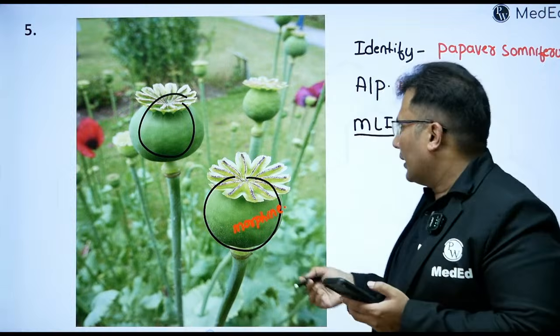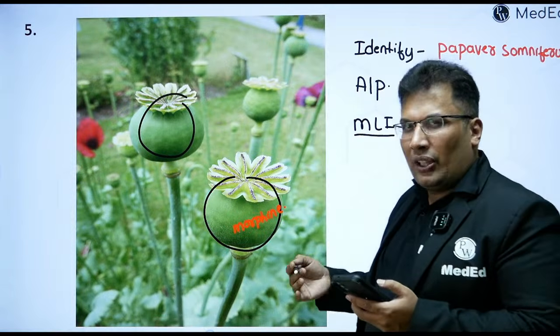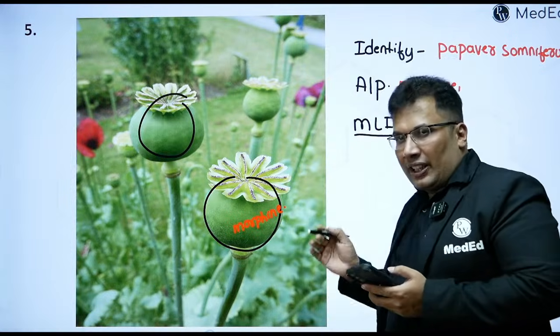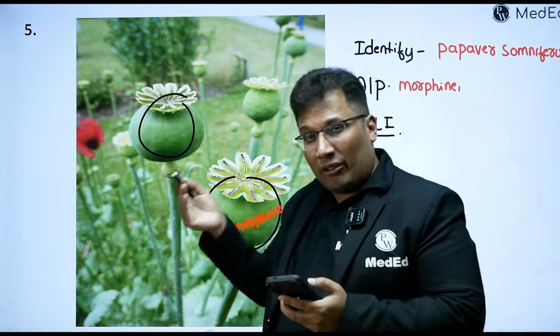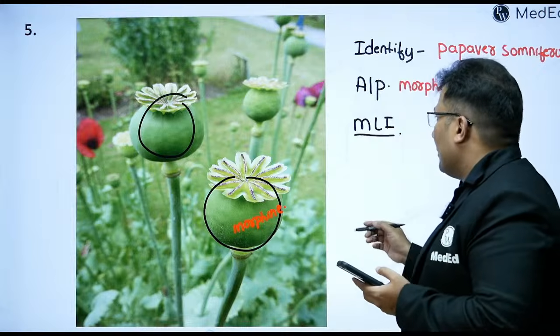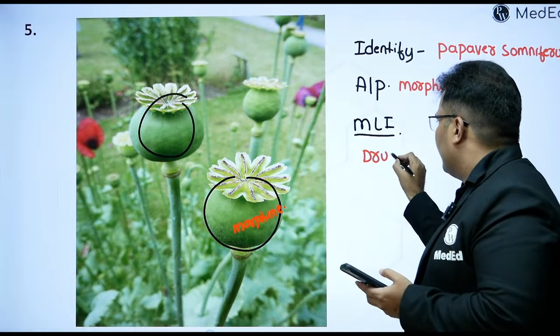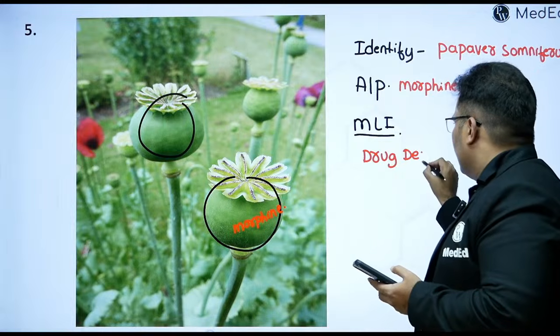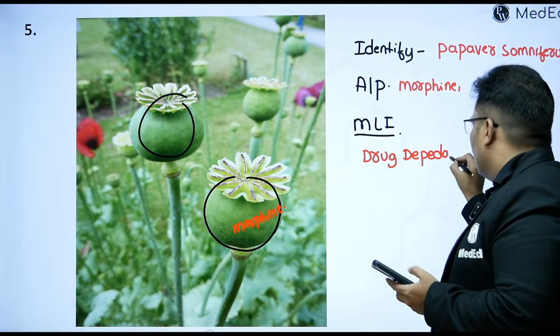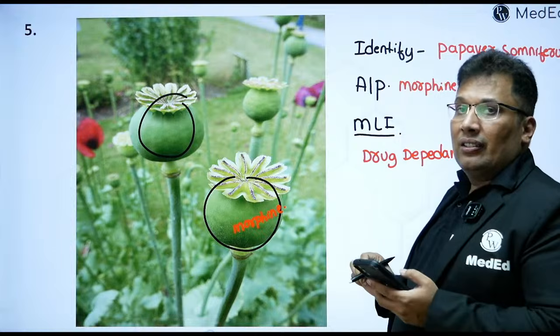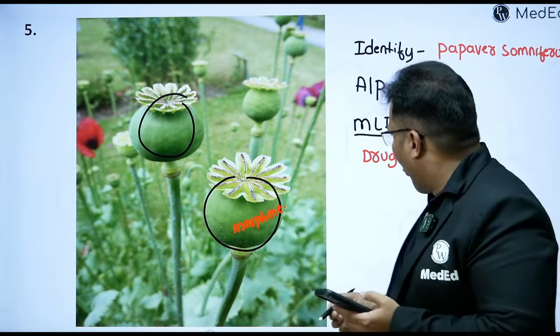Morphine is basically classified into natural, semi-synthetic and synthetic, all in opium. If you write morphine, that is fine. Brown sugar is diacetyl morphine. Then the MLI: it leads to drug dependence, physical and psychological dependence.